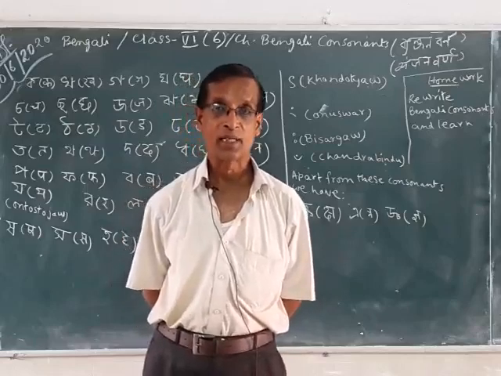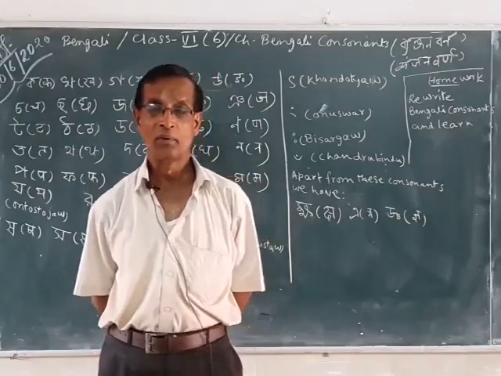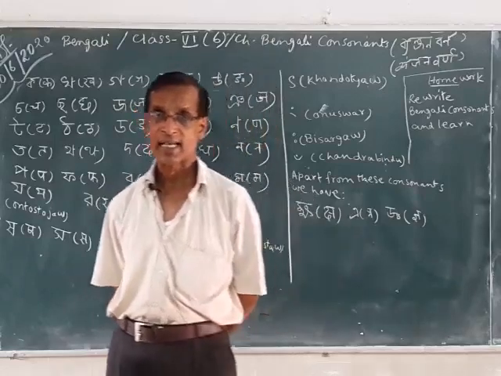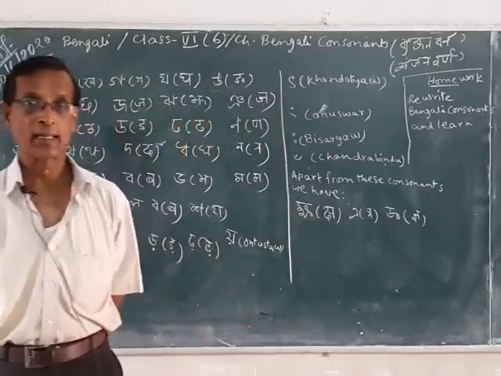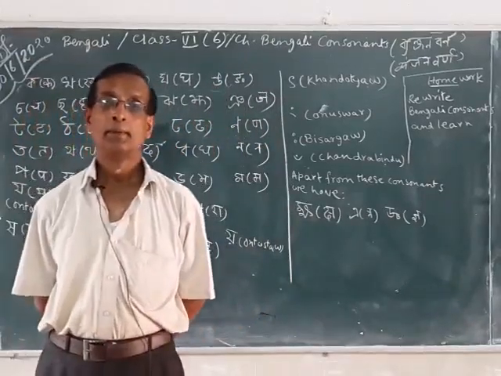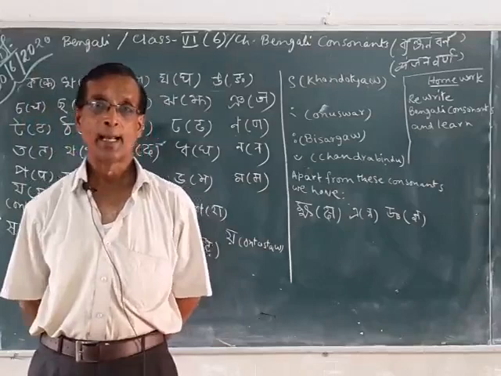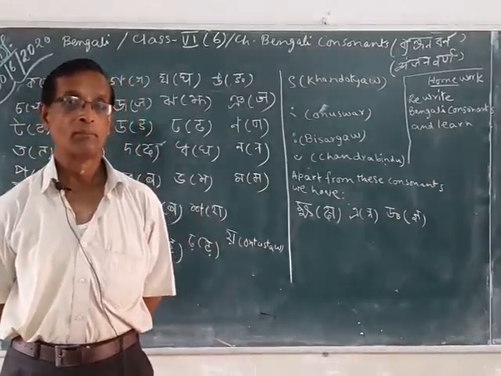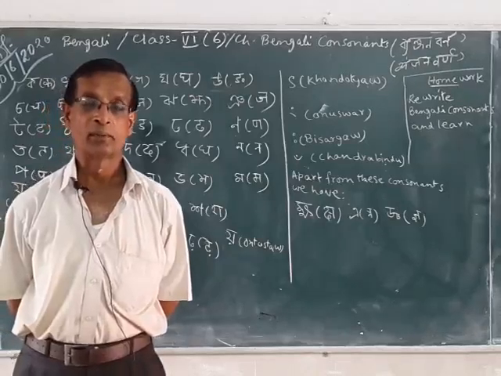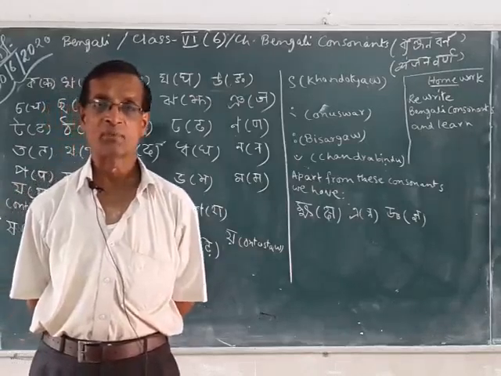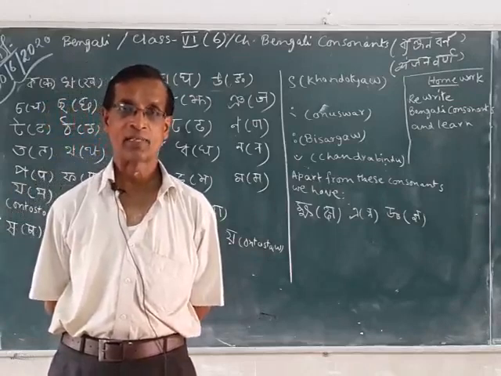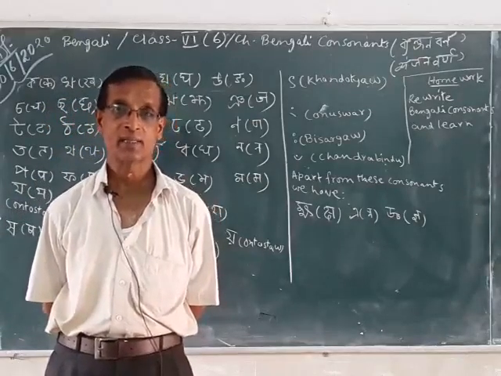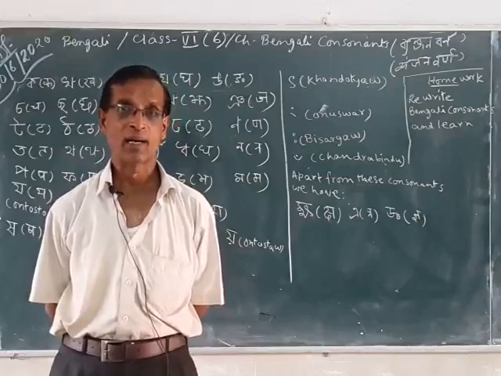These Bengali consonants are also very important, and as I told you, both Hindi and Bengali have originated from Sanskrit, so there is a lot of resemblance in these subjects with minor differences, like the script, the art of writing.